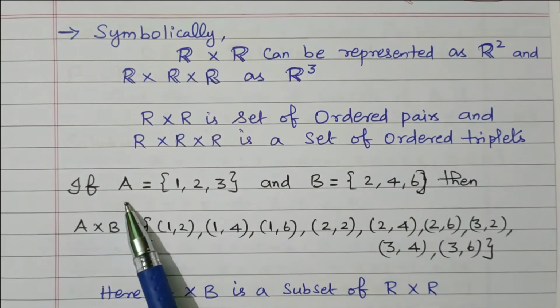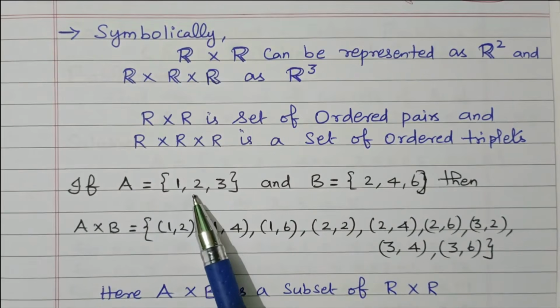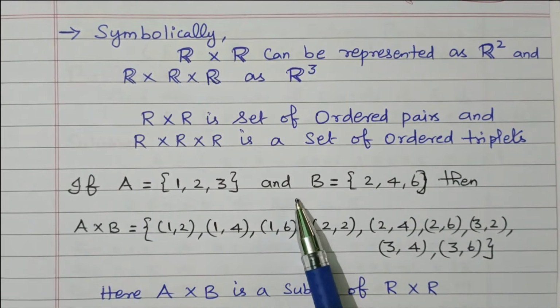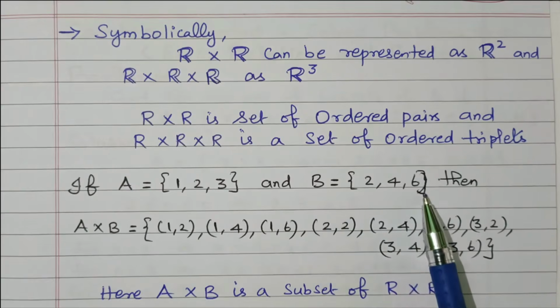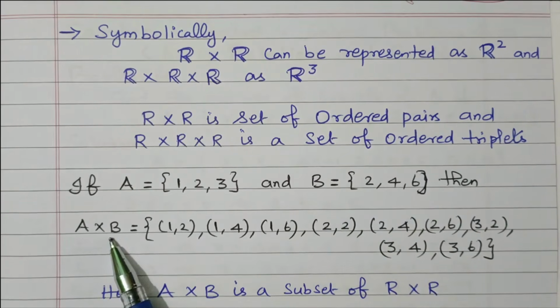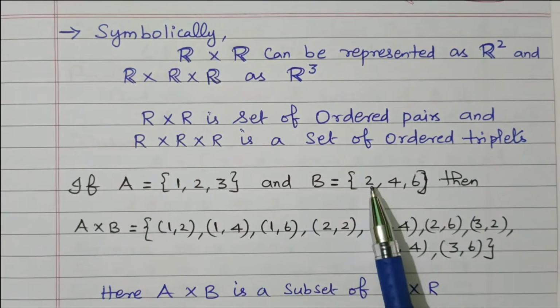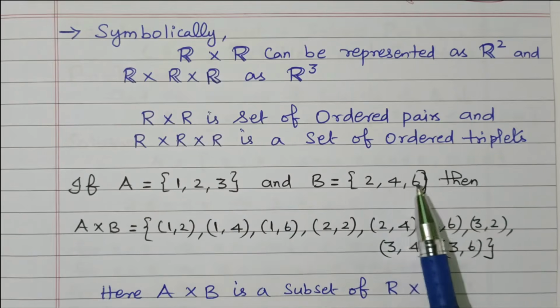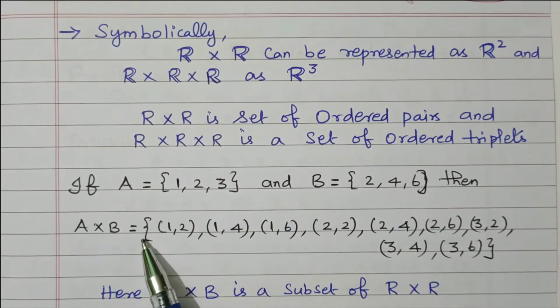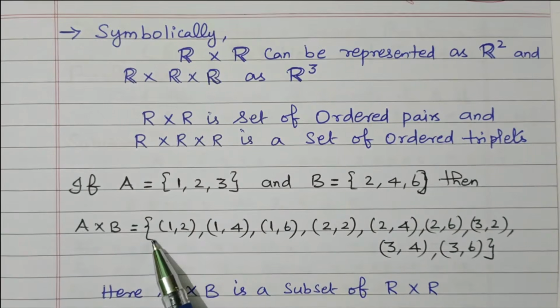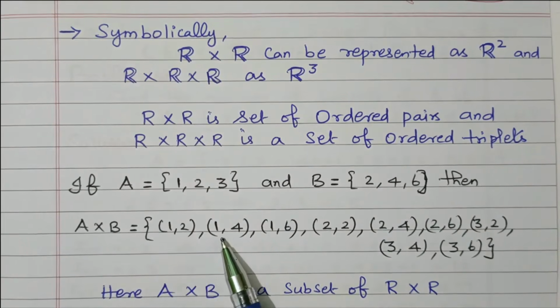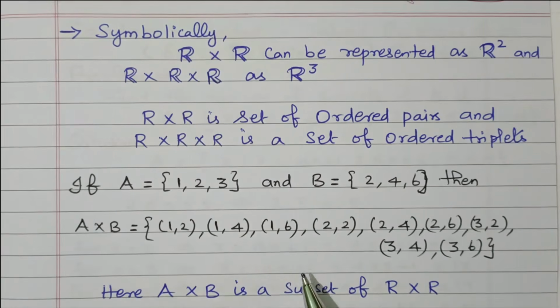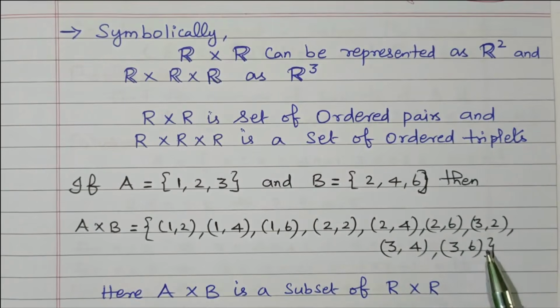If A equals the set {1, 2, 3} and B equals the set {2, 4, 6}, then A cross B is nothing but you have to multiply. 1 is multiplied with 2, 4, 6, 2 is multiplied with 2, 4, 6, 3 is multiplied with 2, 4, 6. So A cross B equals the set {(1,2), (1,4), (1,6), (2,2), (2,4), (2,6), (3,2), (3,4), (3,6)}.